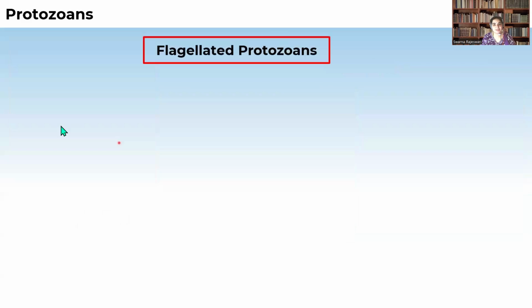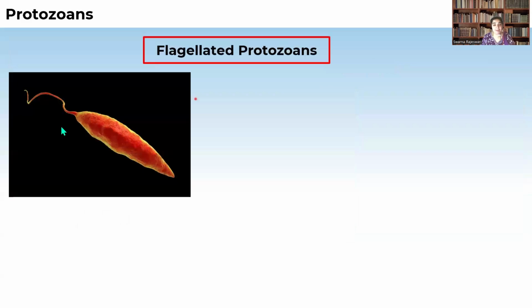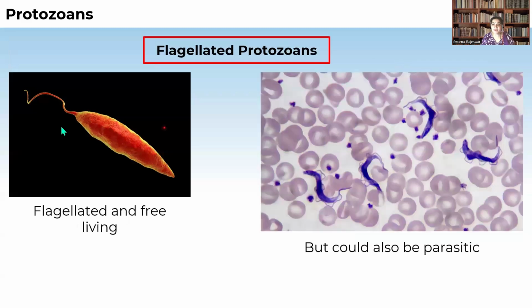Coming to the flagellated protozoans. Example, trypanosoma, and they contain flagella for their movement. They could also be parasitic. Even though some organisms like euglena prepare food with the help of chlorophyll pigment, some protozoans depend on other organisms for their food and shelter, so they are parasitic.